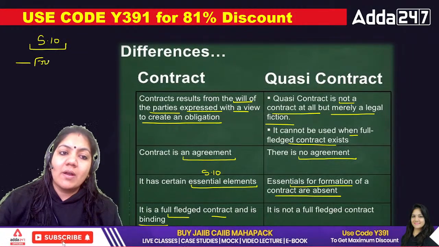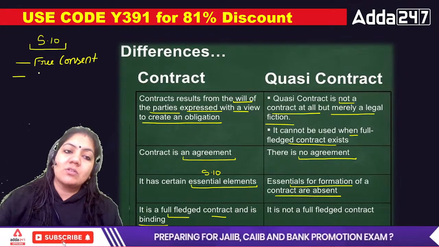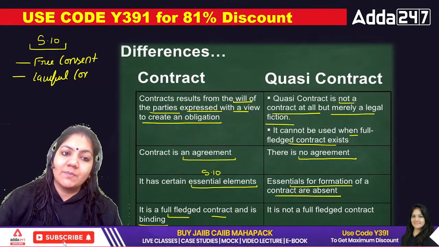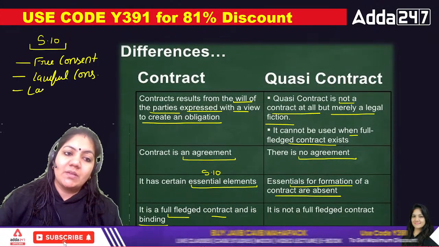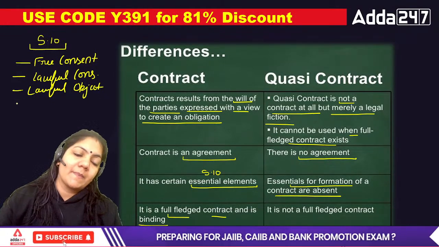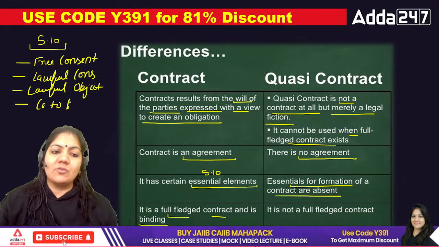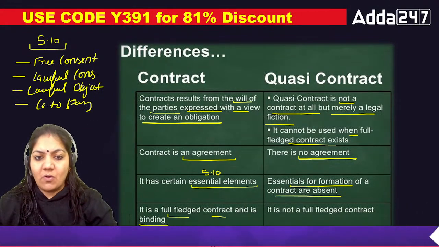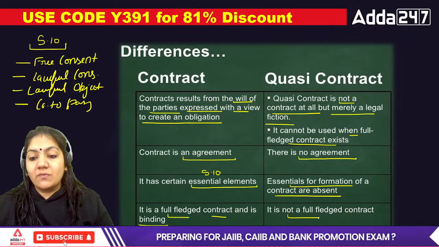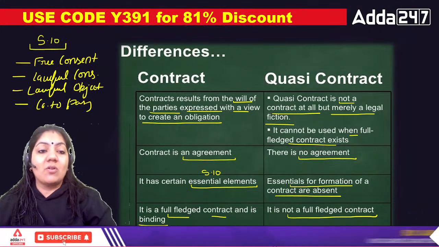The contract must have free consent, lawful consideration, a lawful object, and competent parties. These are the essential points of the contract that we have already discussed. And quasi contract is not a full-fledged contract because certain essential points are missing in the quasi contract term.